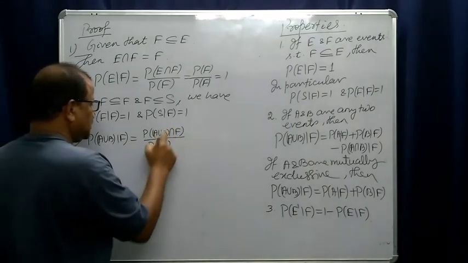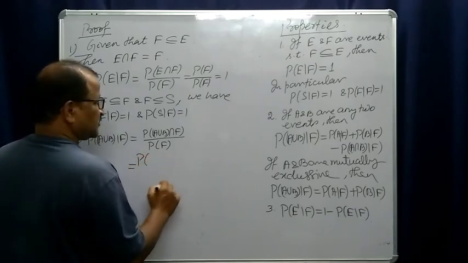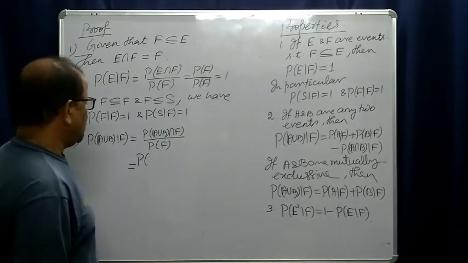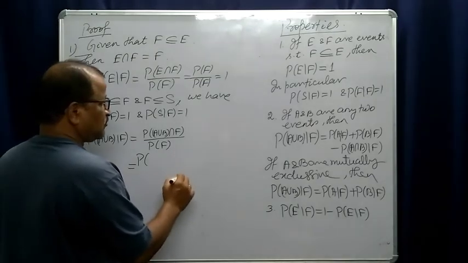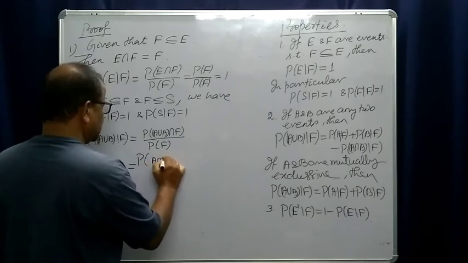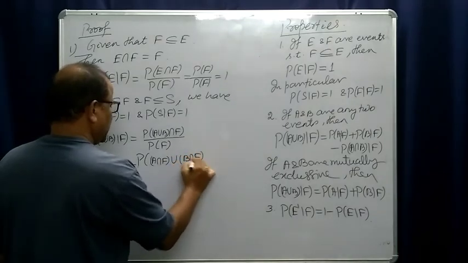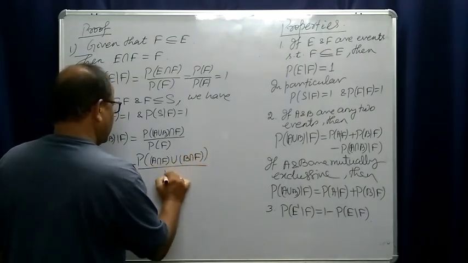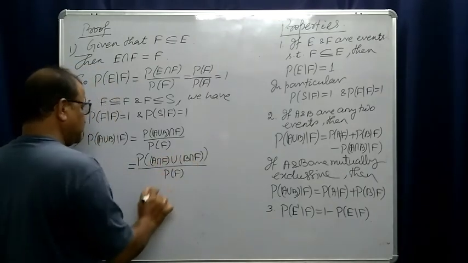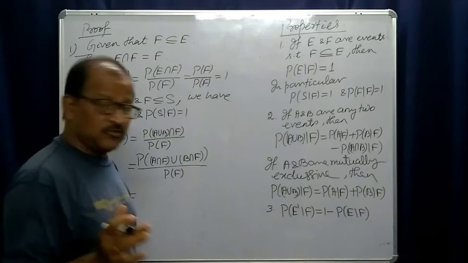But this, A union B intersection F, is equal to probability of A intersection F union B intersection F by probability of F. And this union, according to the union addition law we have already proved,